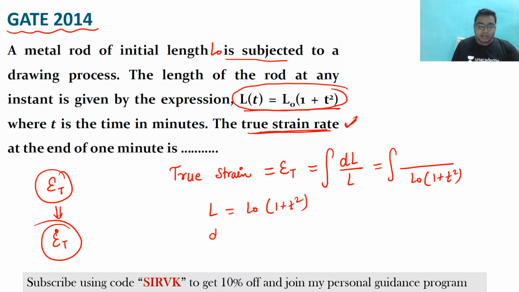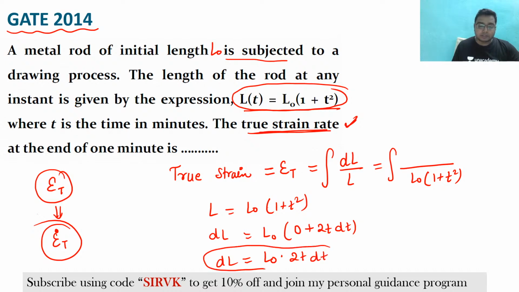So what will be dL? dL will be L0 into 0 plus 2T into dt, isn't it? So you will have dL as L0 2T dt.